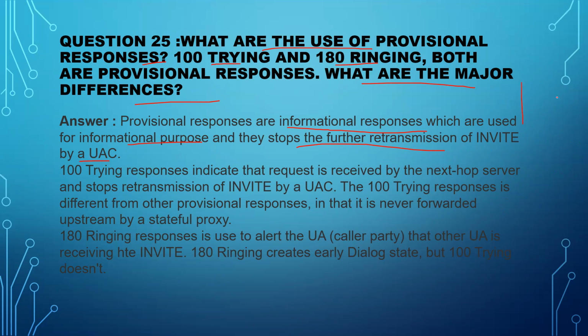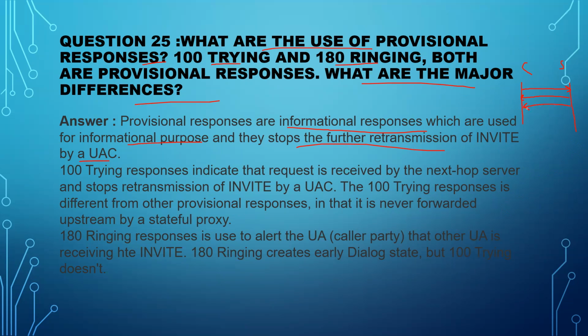So if a user agent client and user agent server are there, and the client sends an INVITE message but is not receiving anything from the server, then from the user agent client's perspective, it doesn't know whether that INVITE message has been received at the server side or not. That's why they are sending 100 Trying and 180 Ringing. So after 100 Trying, why is it sending 180 Ringing?